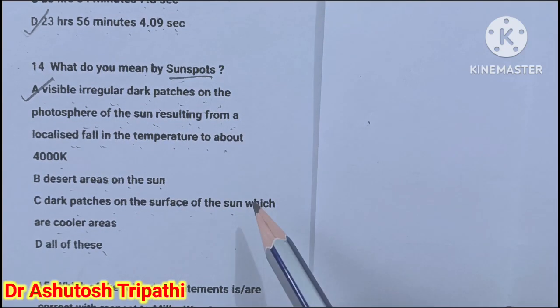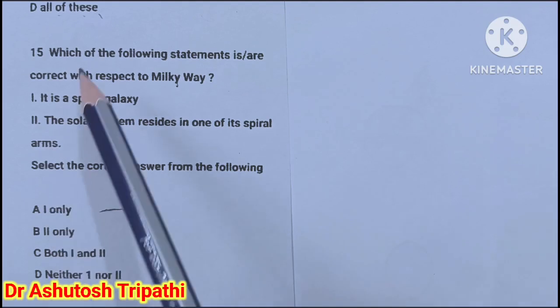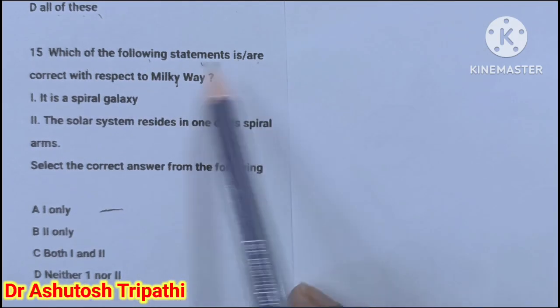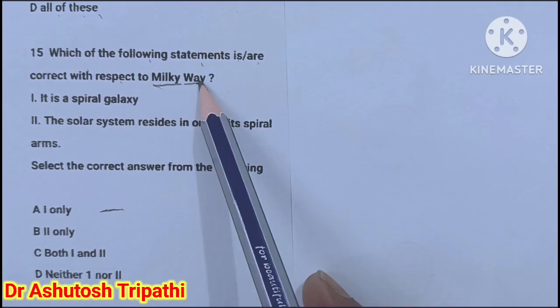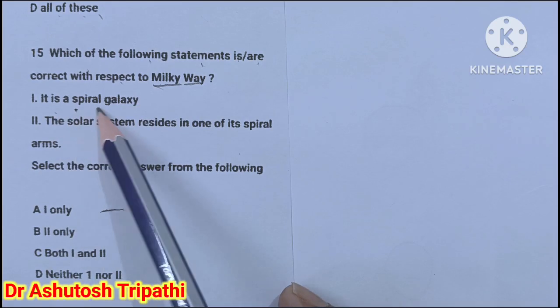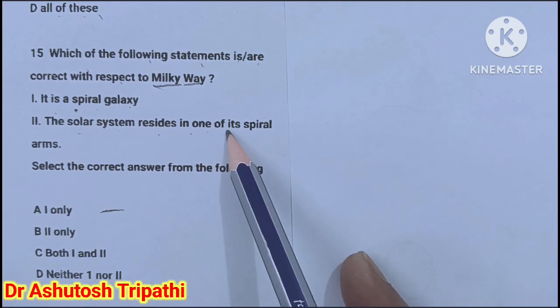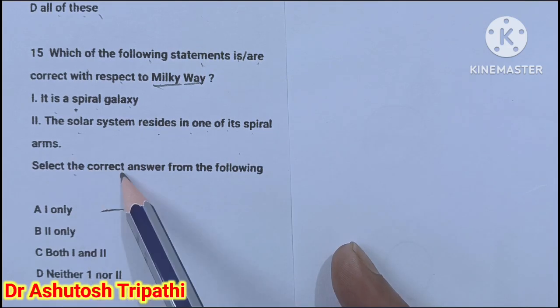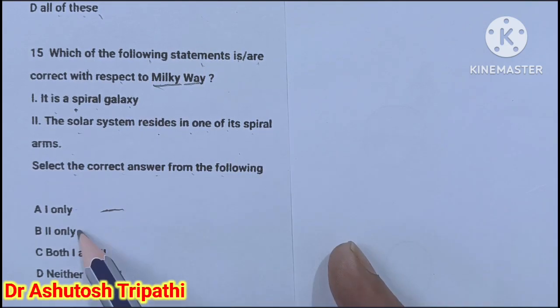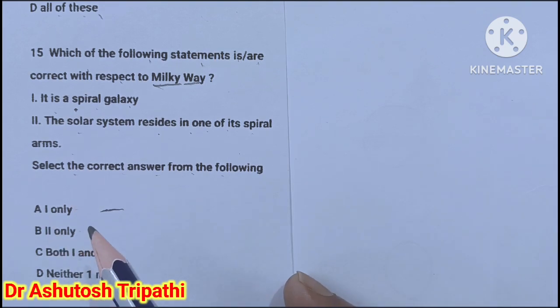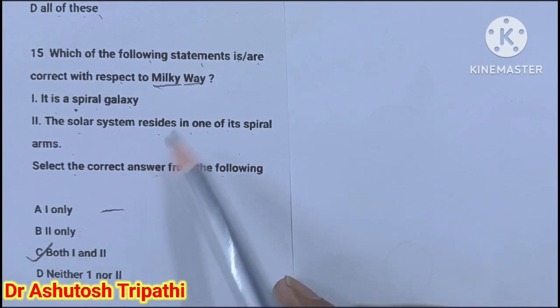Which of the following statements are correct with respect to the Milky Way? 1. It is a spiral galaxy. 2. The solar system resides in one of its spiral arms. Select the correct answer from the following: only 1, only 2, both 1 and 2, neither 1 nor 2. The answer is both statements are correct.